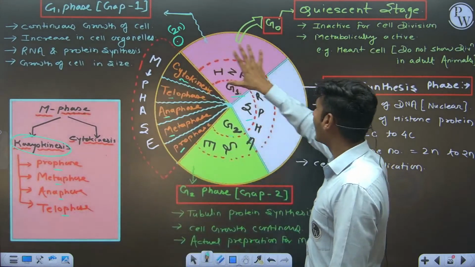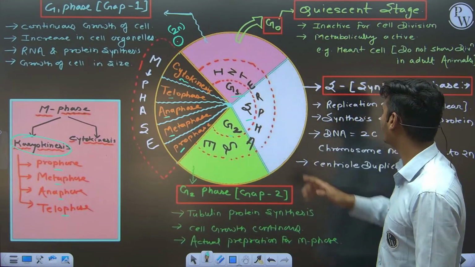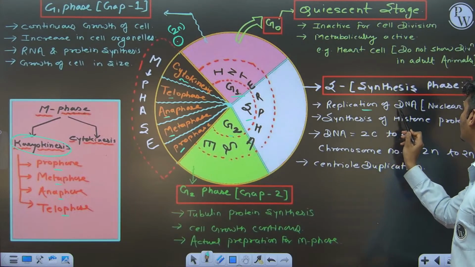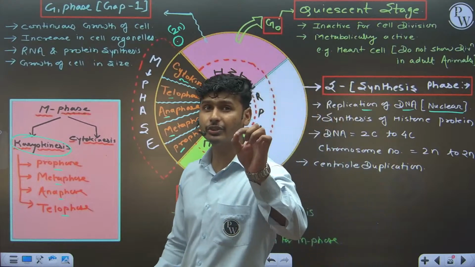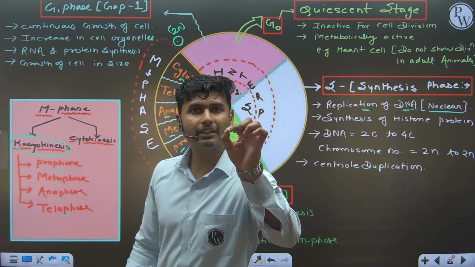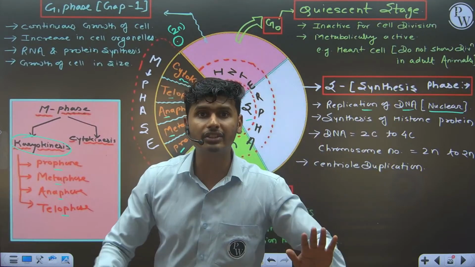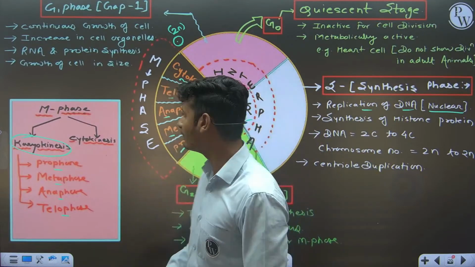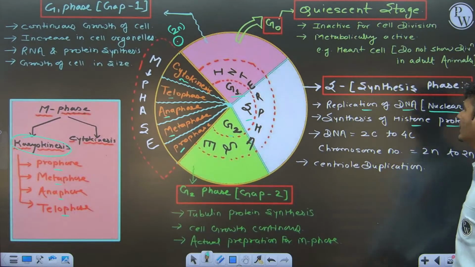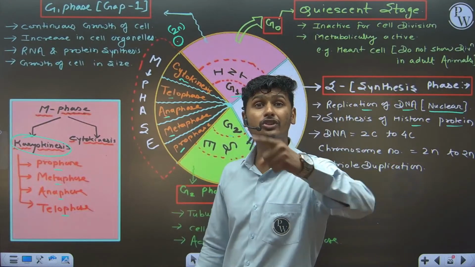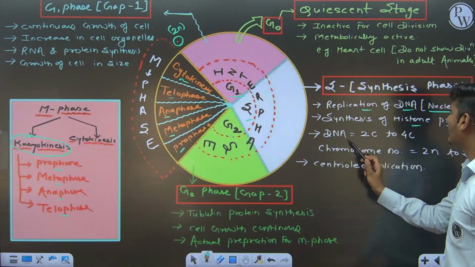Now after that, the S phase is there, part of the interphase, which is a long time, 95%. S phase is the synthesis phase, where replication of DNA takes place. That is nuclear DNA replication. Did you understand the point? Cytoplasmic DNA replicates at any stage, but nuclear DNA replicates only in the S stage. Synthesis of histone protein, which is responsible for packaging of DNA, also takes place in the S phase.